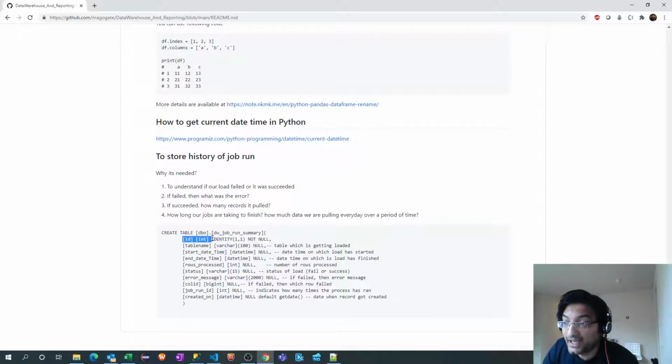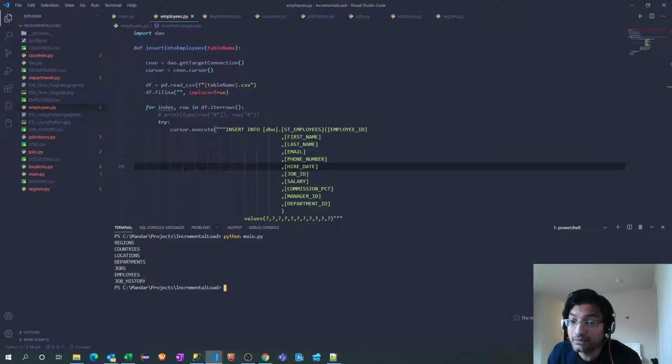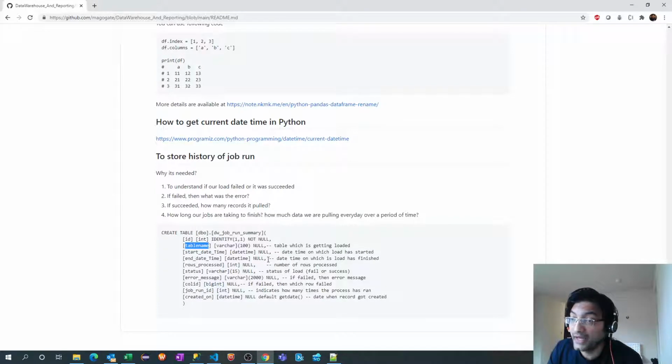So the very first column is ID. It's a primary key. It's auto populated. We don't have to worry much about that. Second is the most important column, table name. This will give the information about what particular table we are currently loading, or which particular table our job is currently processing. As you can see, there are 7 entries, 7 different tables. So if I trigger this job, it should make an entry for each table, so 7 different entries in this job summary table. Next is start date time, the time at which the table load started.